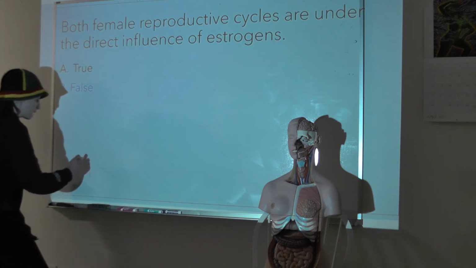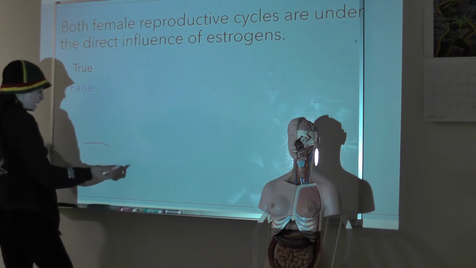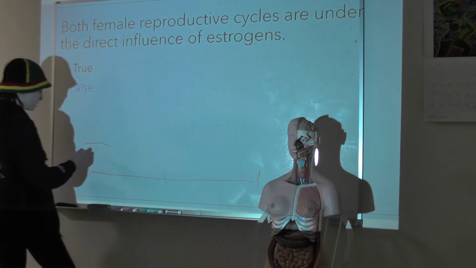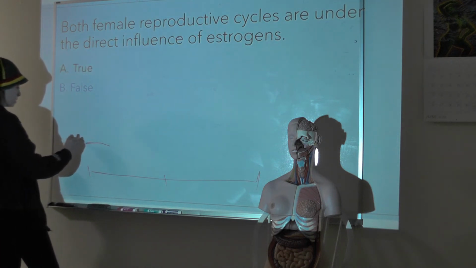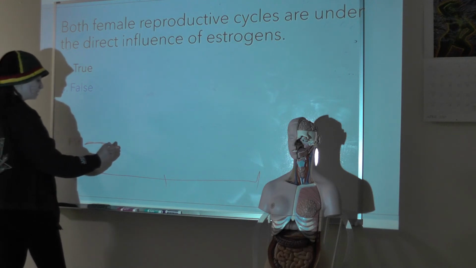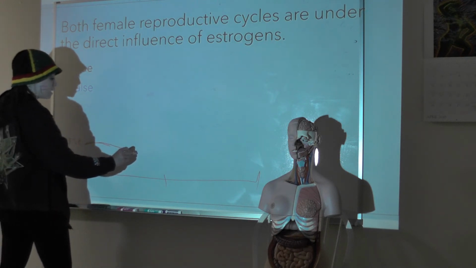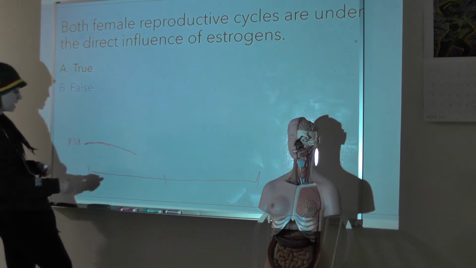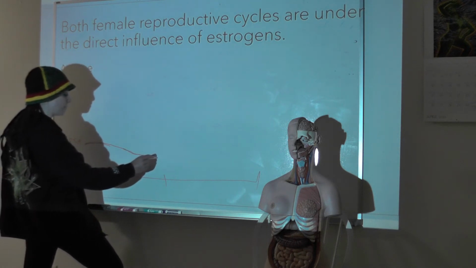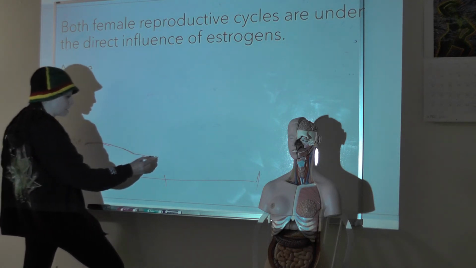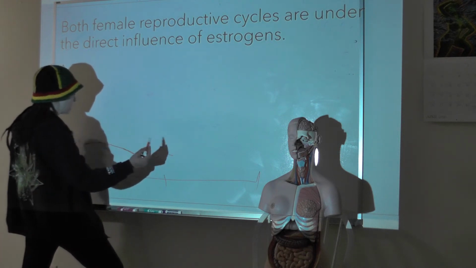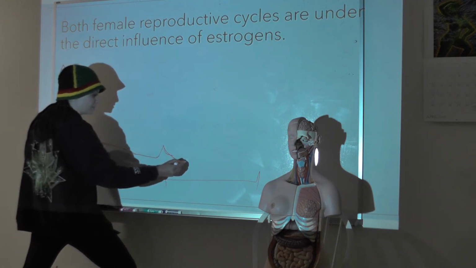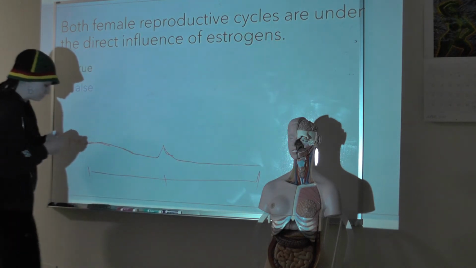And at the beginning of this cycle, FSH is kind of high. It's the follicle stimulating hormone. And what we're doing is stimulating follicle development. So FSH, which we'll have here in orange, is going to start kind of high, but then it's going to drop off as that follicle is developing, because a bigger follicle is going to have more granulosa cells. It's going to produce more inhibin, which is going to inhibit FSH. So it'll kind of drop off. When we have that LH surge, there will be a little bit of an FSH surge. And that's because if you have a surge in GnRH, you're going to have a surge in both of our gonadotropic hormones. But then FSH is going to drop off and stay low.